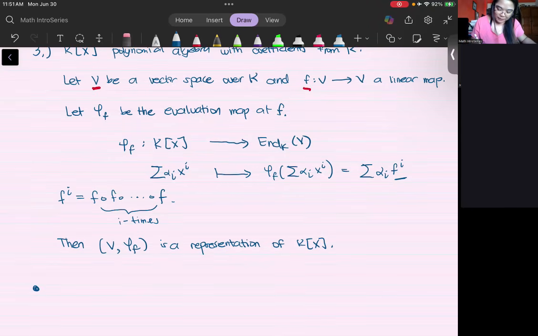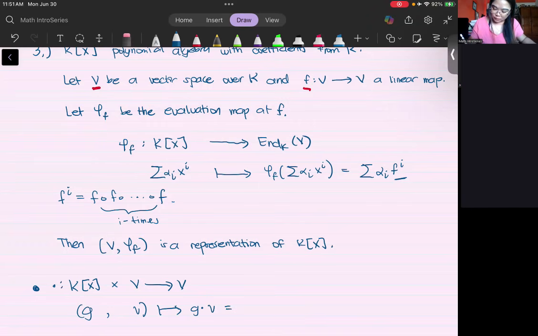So I would define a mapping from K[x] cross V to V, where I send every polynomial g and every vector v to, say, g dot v. So this g dot v to be this evaluation here, evaluation on g, and you take phi_f(g) and evaluate it again on v, on the vector v.